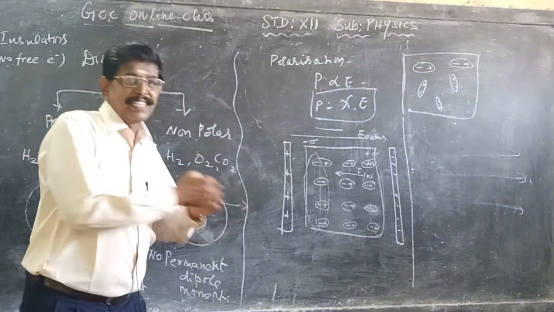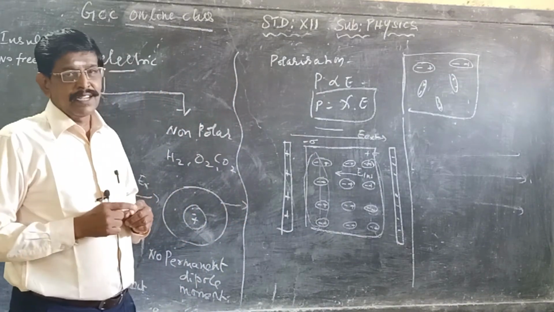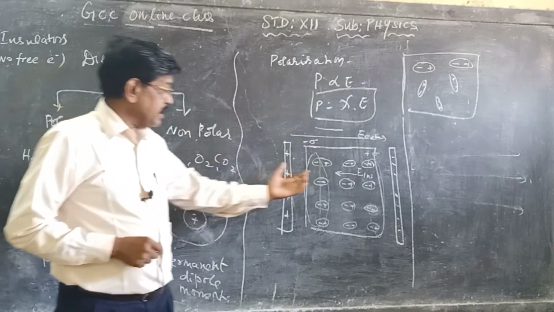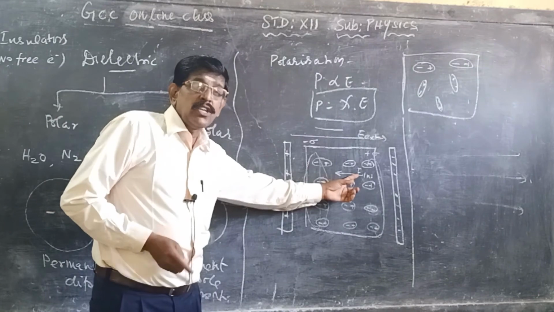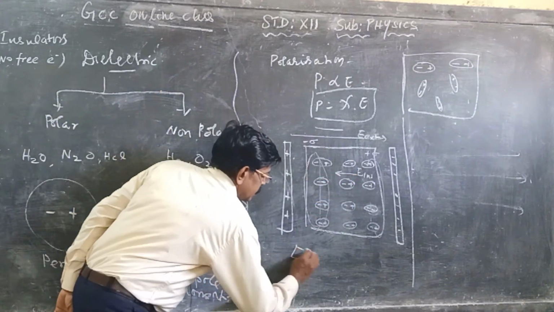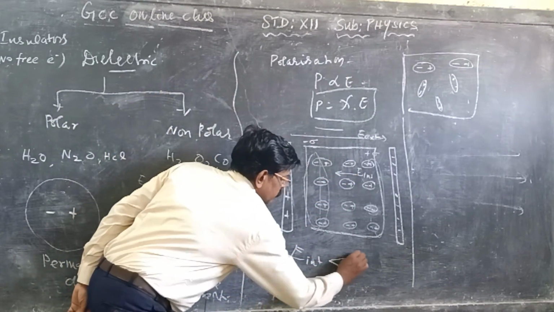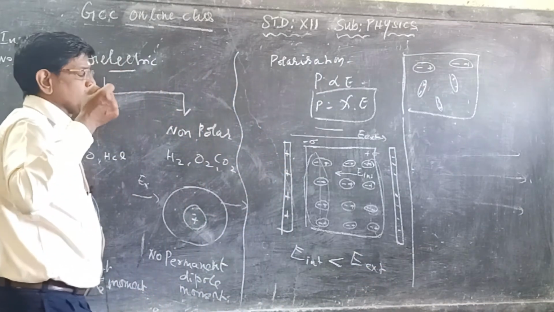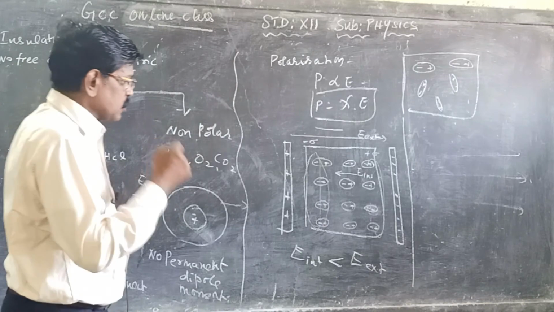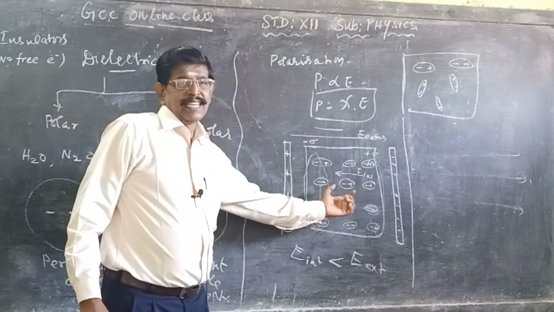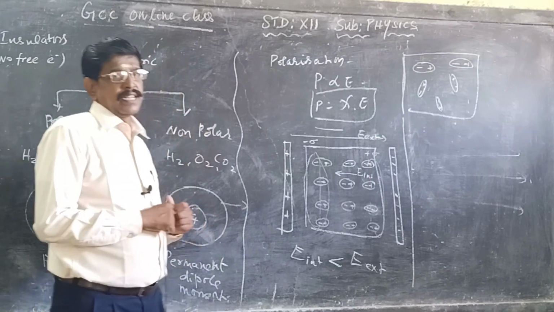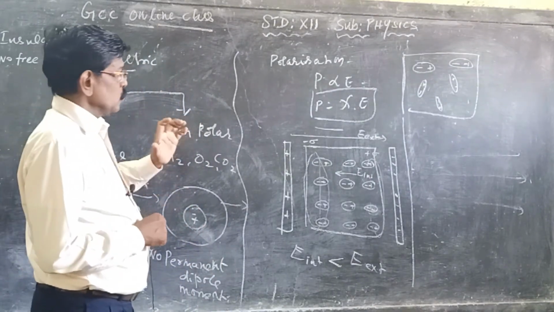So external, internal. In the case of a metal, external and internal are equal, so the net field is 0. But in this case, the internal field is always less than the external field. So there exists a small electric field inside the dielectric. But in the case of a conductor, the entire electric field inside is 0. So this is about the dielectrics.